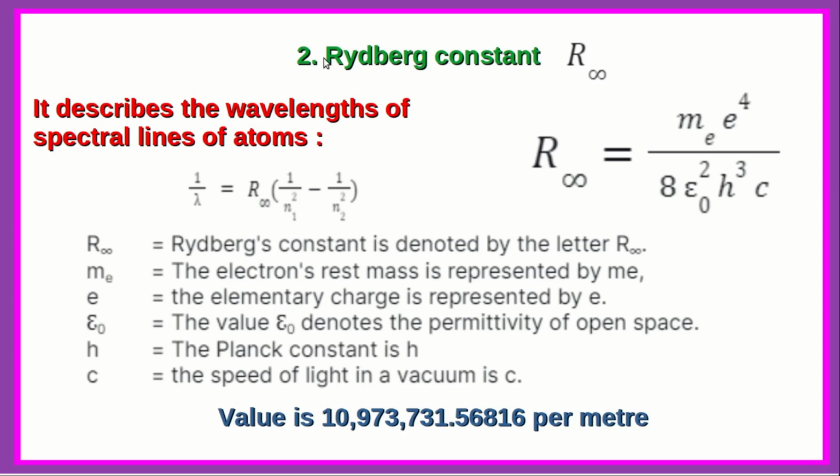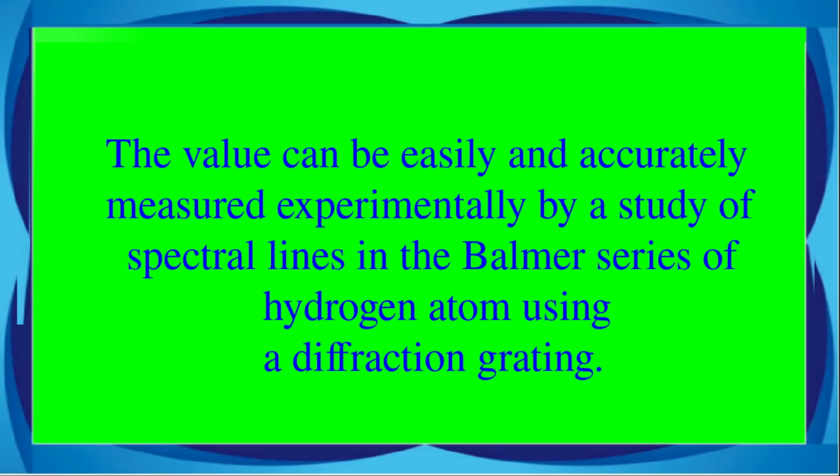The other derived fundamental constant is the Rydberg constant R infinity. It describes the wavelengths of spectral lines of atoms. 1 by lambda is equal to R infinity into 1 by n1 squared minus 1 by n2 squared, where n1 and n2 are the quantum numbers of the 2 energy levels between which the transition takes place, resulting in the particular spectral line. The expression for R infinity in terms of the other constants is m_e e raised to 4 by 8 pi epsilon 0 squared h cubed c. The value can be easily and accurately measured experimentally by a study of the spectral lines in the Balmer series of hydrogen atom using a diffraction grating.